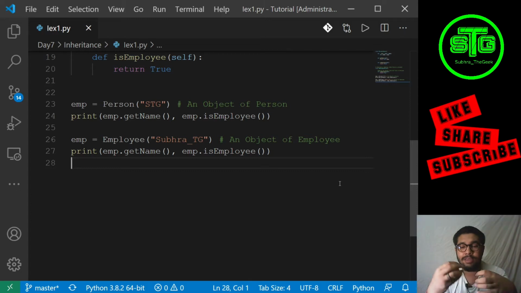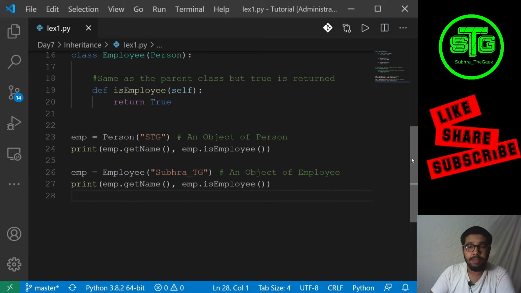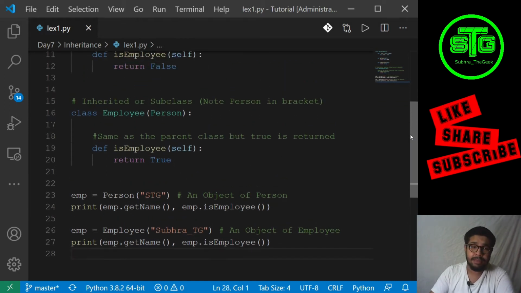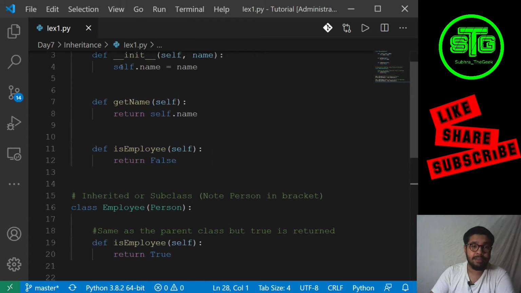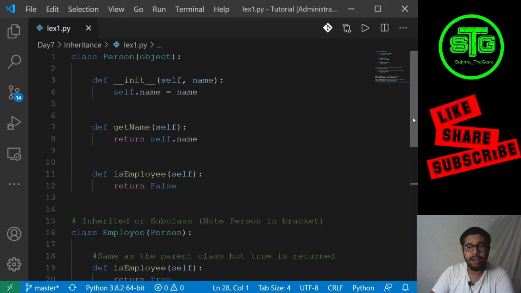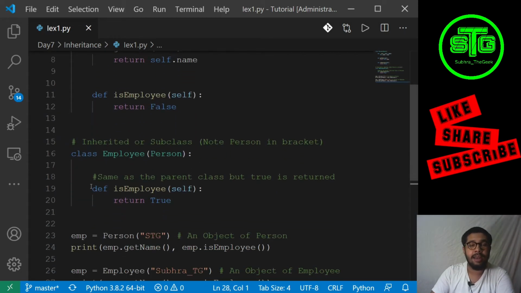When a class uses some of the properties of its parent. So what are the properties? The data members and member methods. So here the data member is name and the member method is get name. So these two members of the person class are being inherited by class employee.